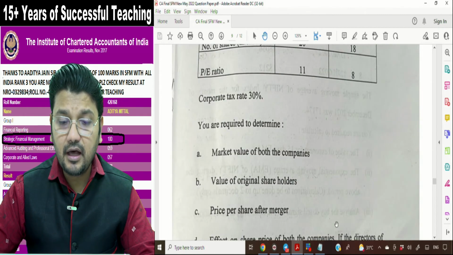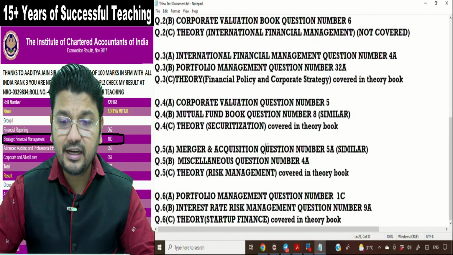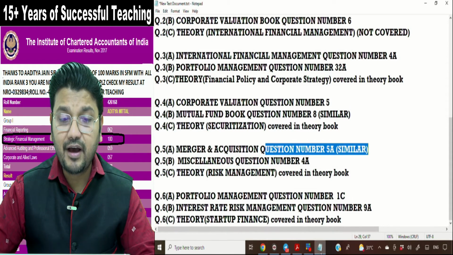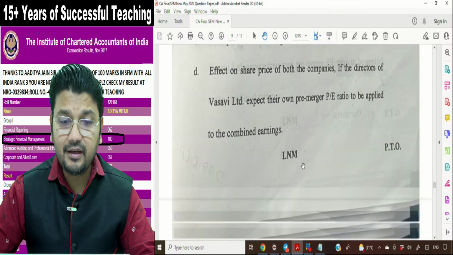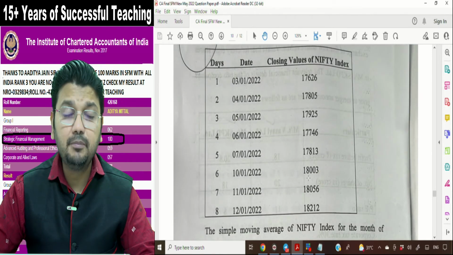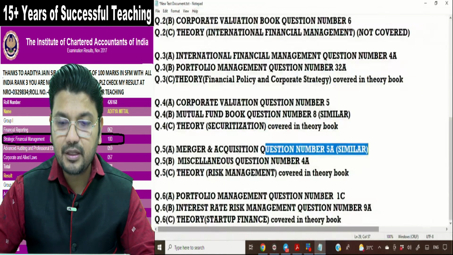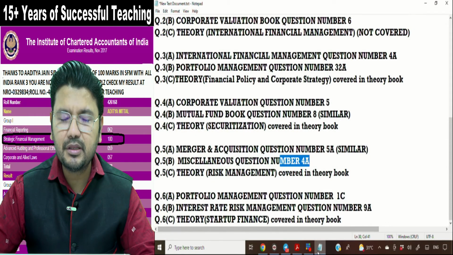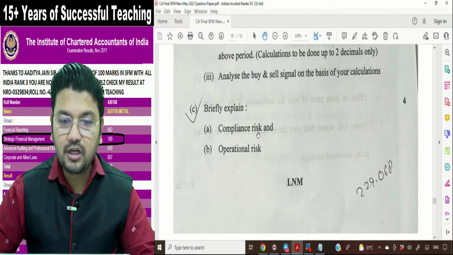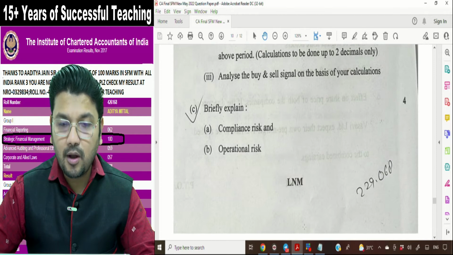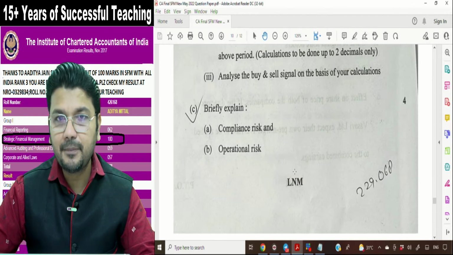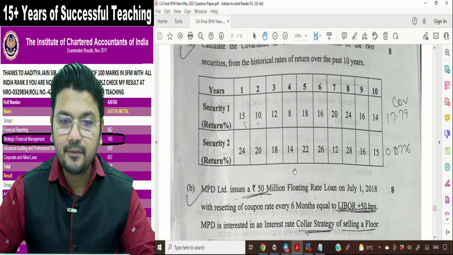5A is a basic question of merger and acquisition. Question number 5A, it is in our material. Question number 5B is based on the EMA concept, exponential moving average. The same is covered in our material. Question number 4A, miscellaneous chapter. Question number 5C is on compliance risk and operational risk. The same is covered in the risk management theory part.